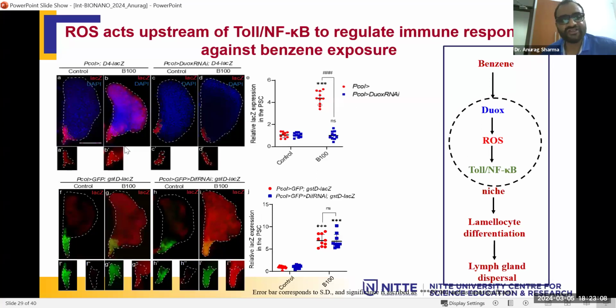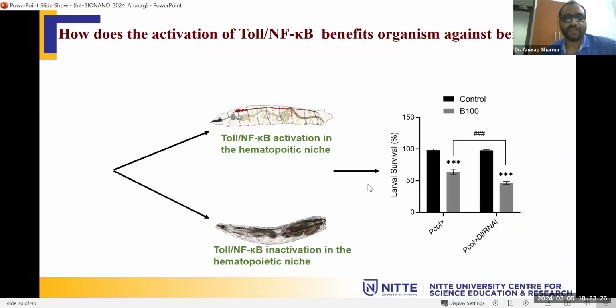So what we came to know with this experiment, yes, benzene is producing the ROS, and ROS is activating the Toll NF-kappa B pathway, and this Toll NF-kappa B pathway is responsible for the aberrant differentiation of the blood cell and the lymph gland dispersal. And then we came to know this response is really important for the organism survival. If this Toll pathway is activated in the niche after the benzene exposure, the survival is more. If the Toll pathway is inactivated in the hematopoietic niche, we got more death.